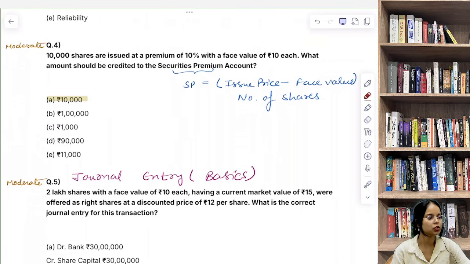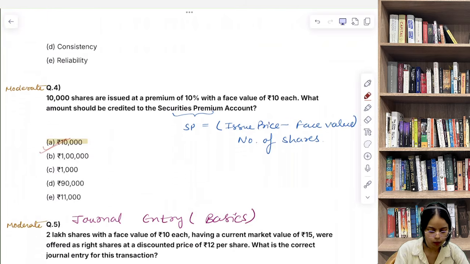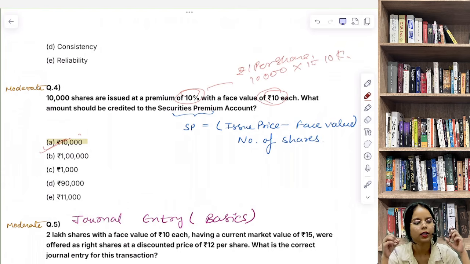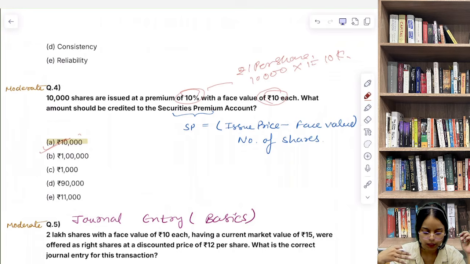Now let's discuss question number 4. 10,000 shares are issued at a premium of 10% with a face value of 10 rupee each. What amount should be credited to the securities premium account? So here the correct answer is 10,000 rupees. So what's the logic behind it? Premium कितना है? 10%. 10% of 10, that is 1 rupee per share. So now 10,000 multiplied by 1 is equal to 10,000, credited to the securities premium account.